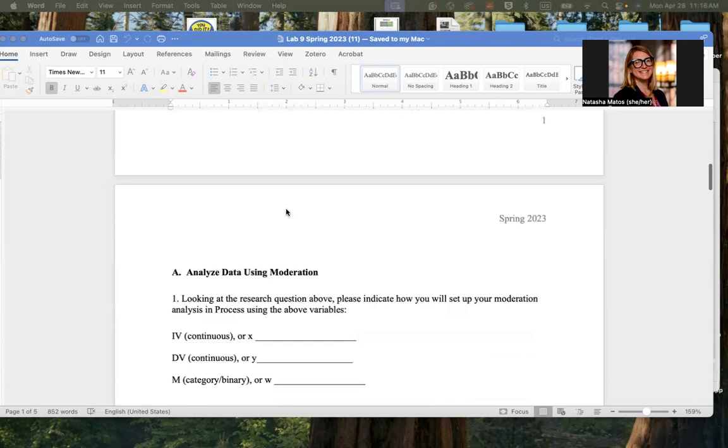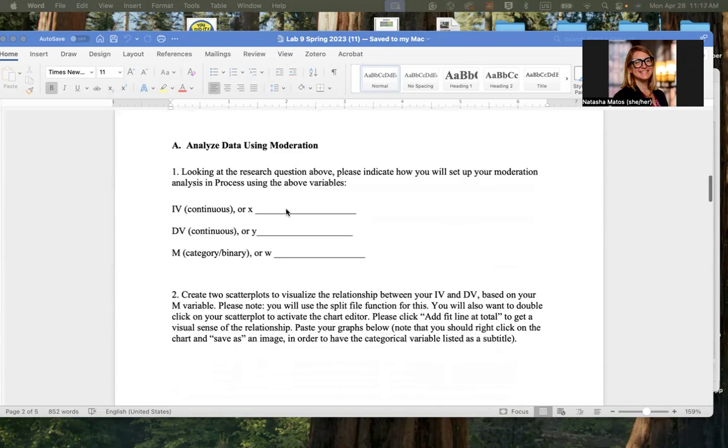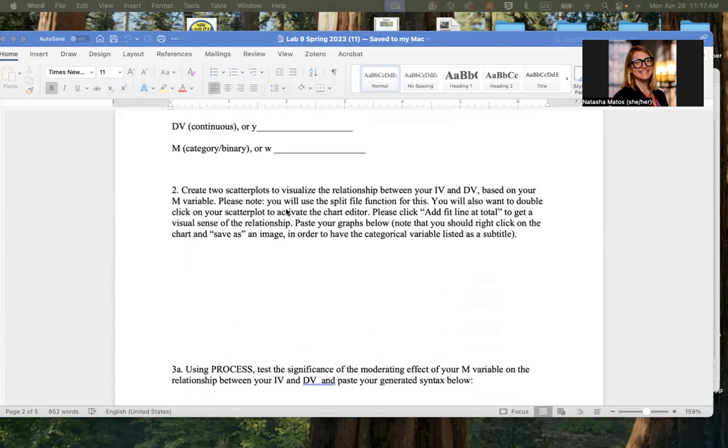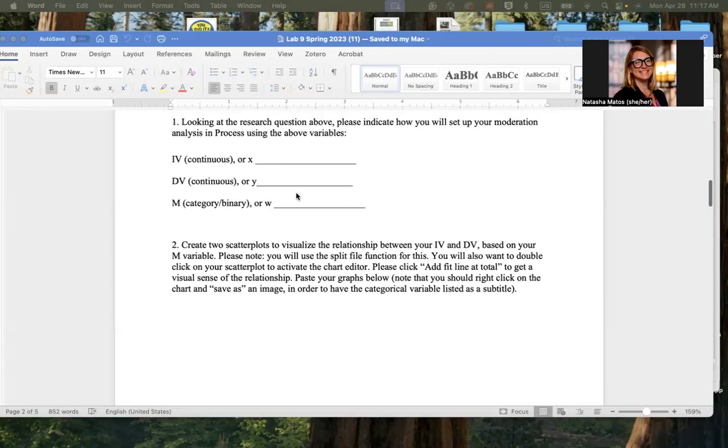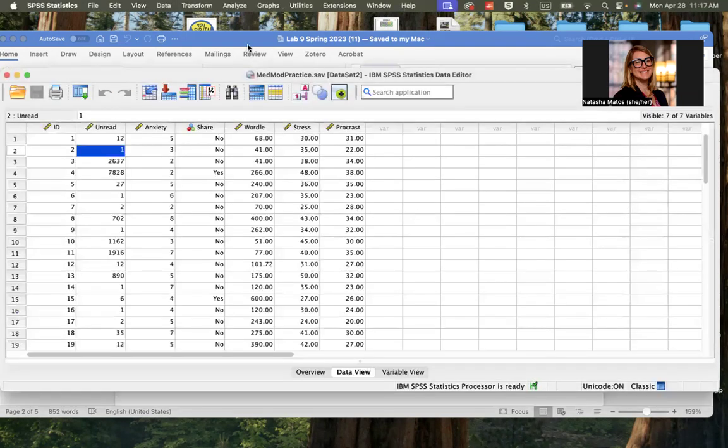Okay, so let's say the first thing we wanted to do was to create two scatter plots to visualize the relationship between the IV and the DV based on the M variable. In the lab last week, we didn't actually create scatter plots. We just ran correlations based on that split file. But one thing we can do is go ahead into SPSS.